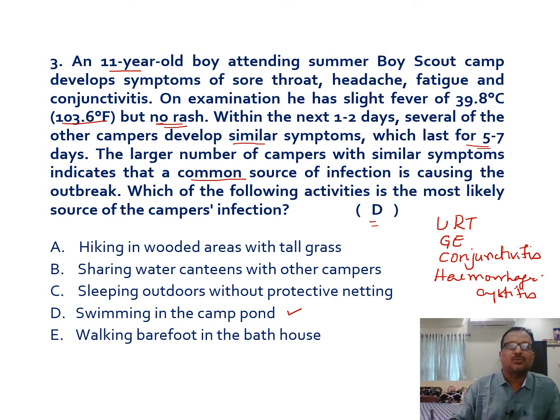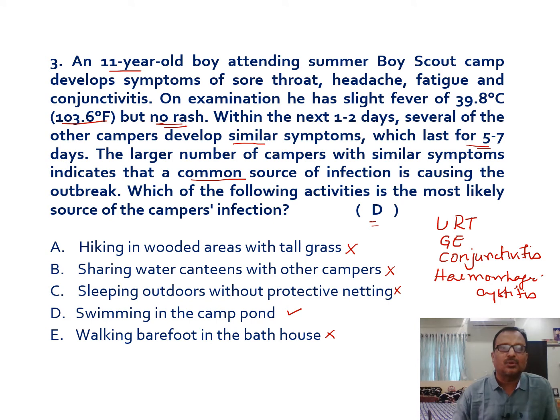So which would be the common source? The first one is hiking in wooded areas with tall grass. Of course, secretions from the grass can infect individuals, but not in large numbers. Sharing water canteens with other campers is also possible, but not to produce such an epidemic. Sleeping outdoors without a protective net is not at all related to this. Walking barefoot in the bathhouse is also not possible, because these viruses enter the body by inhalation through aerosols or droplets, not through the skin.